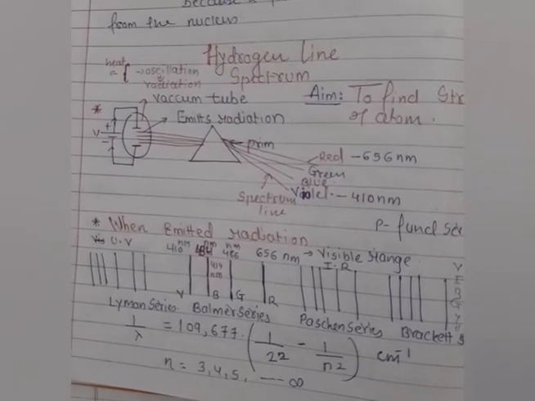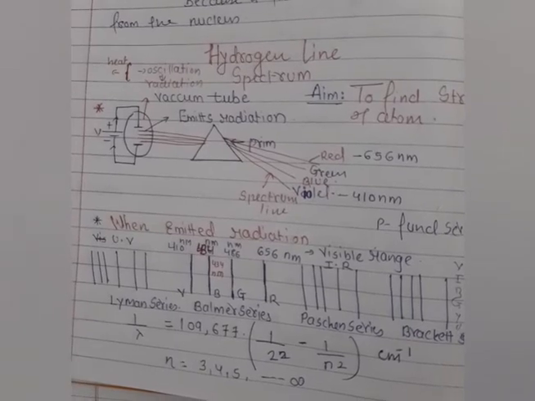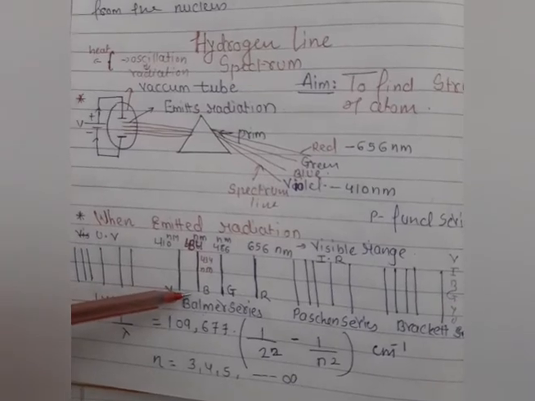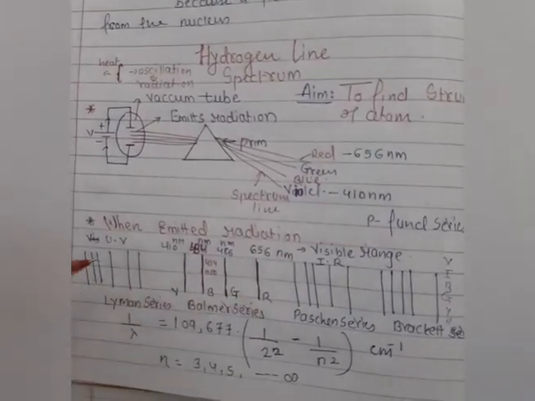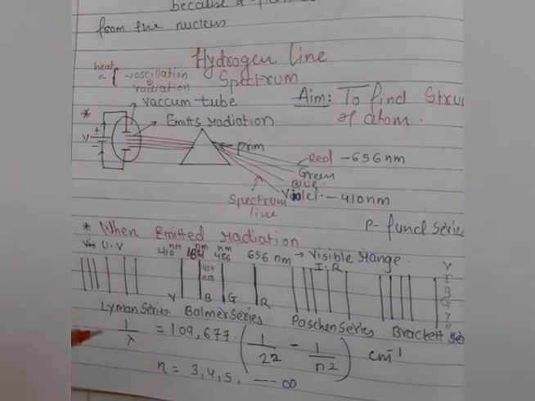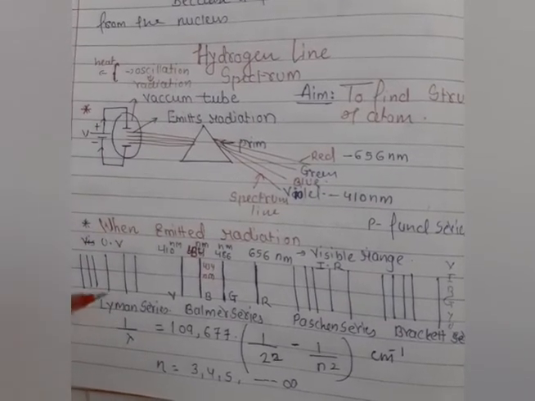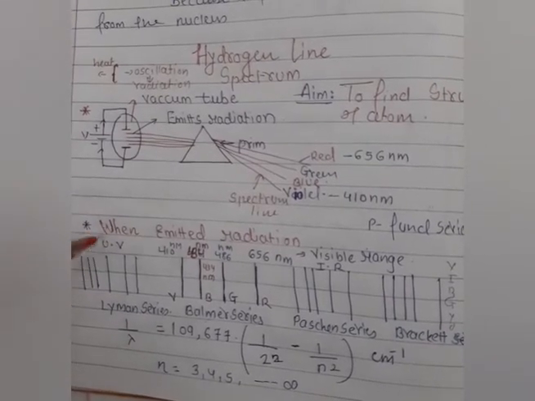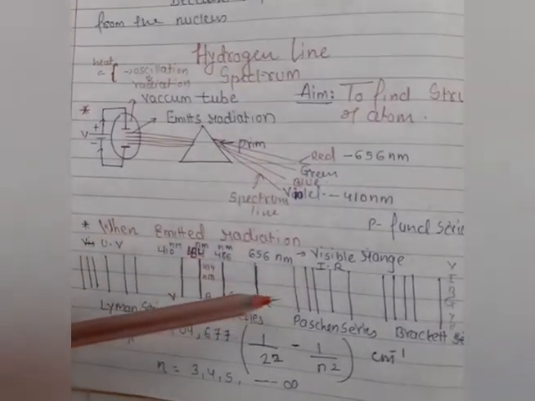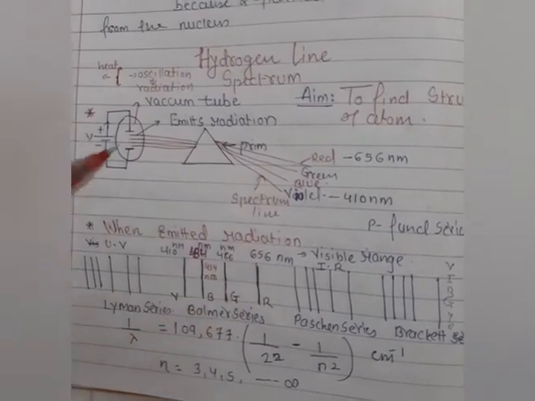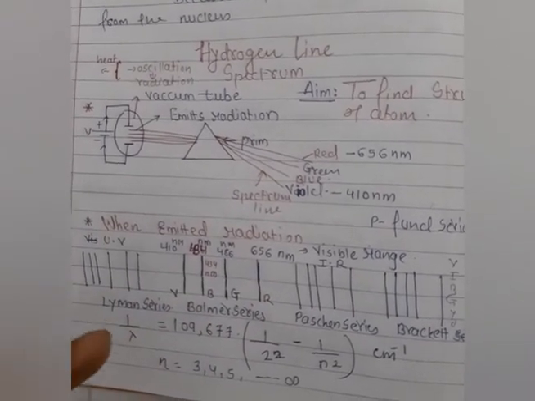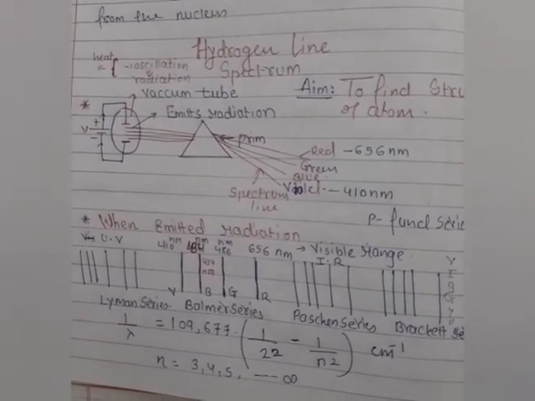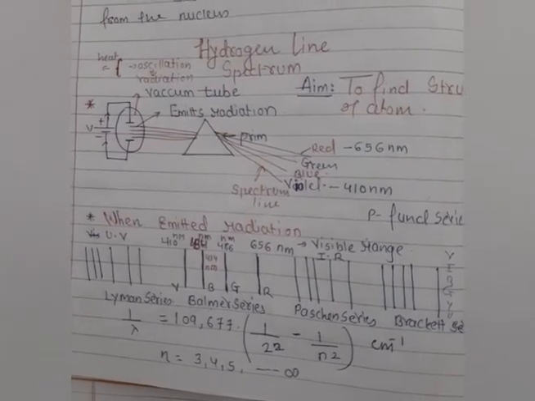And the hydrogen atom also emits some other values of radiation. Yes, students, because this radiation experiment was not done by only Balmer. The radiation experiments were done by many scientists, and they also found other wavelength ranges of light, such as ultraviolet light, infrared light, and lights that we cannot see with the naked eye. It means visible, invisible, and very low frequency light were observed by different scientists.